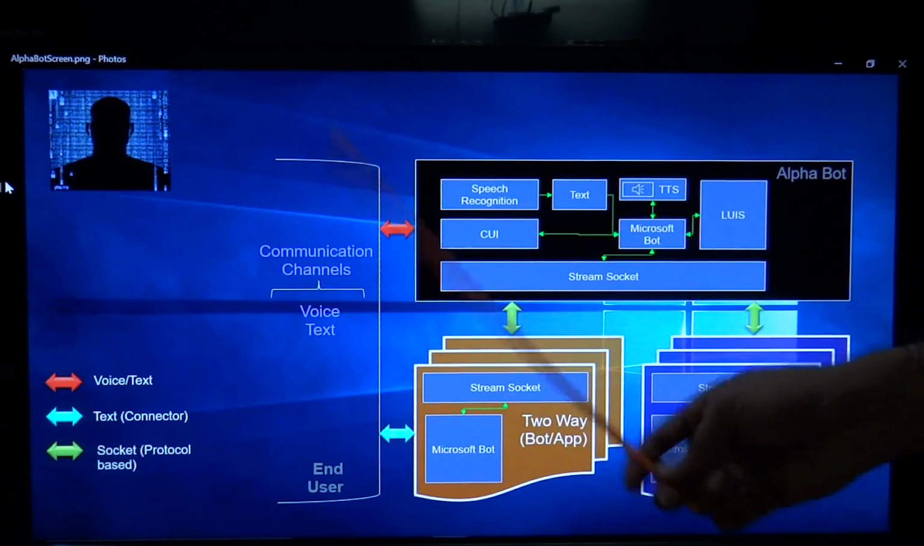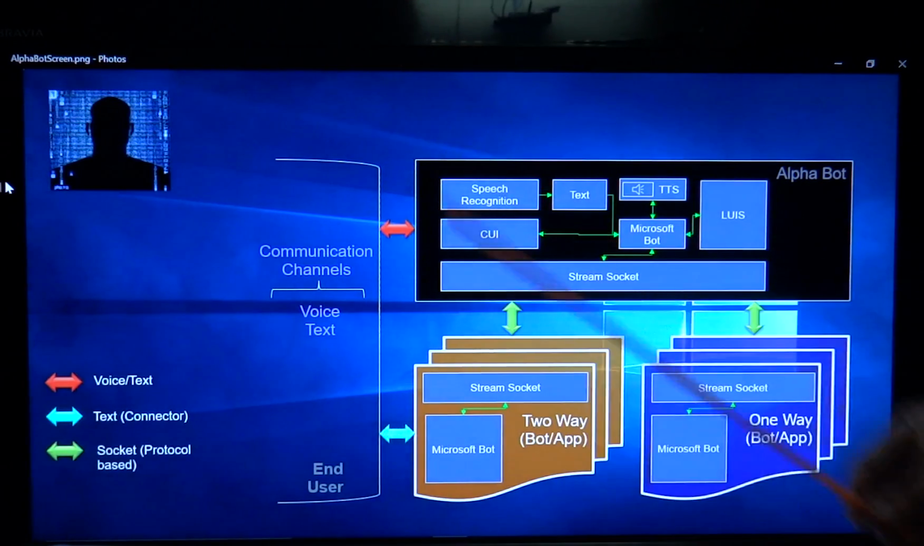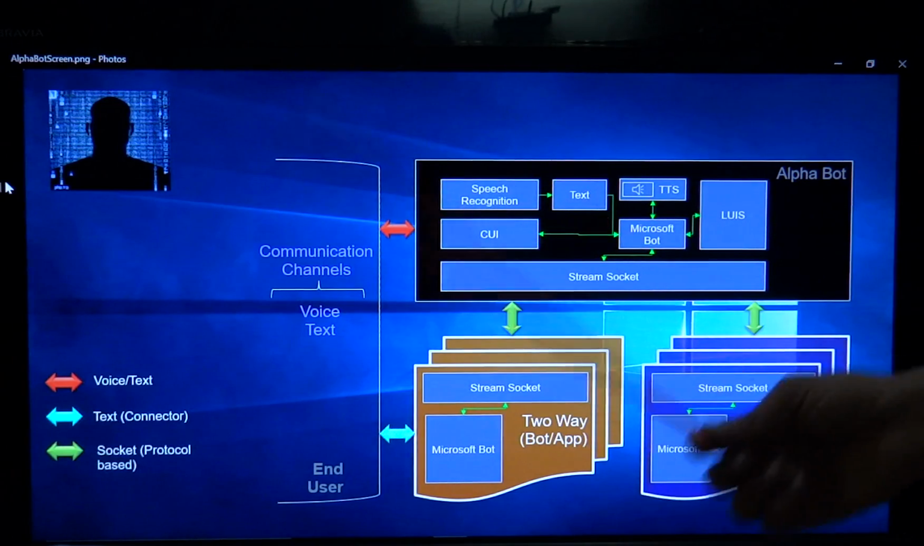Now let's switch back to the application, the user interface which I have written, which connects to the AlphaBot.